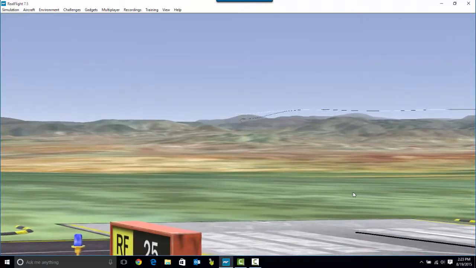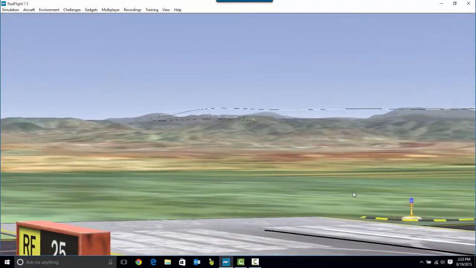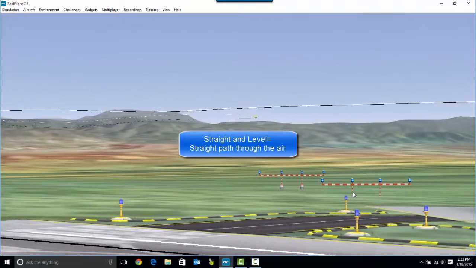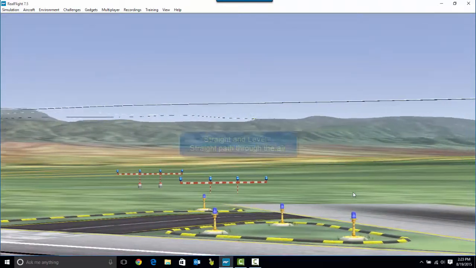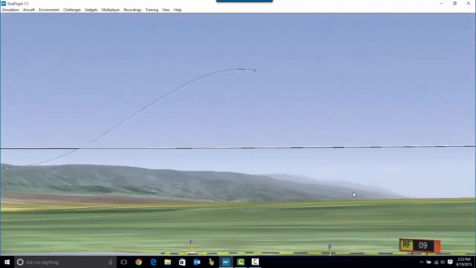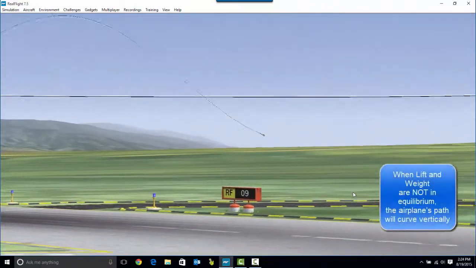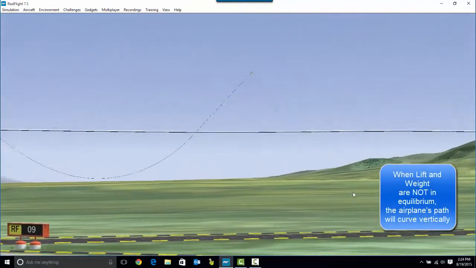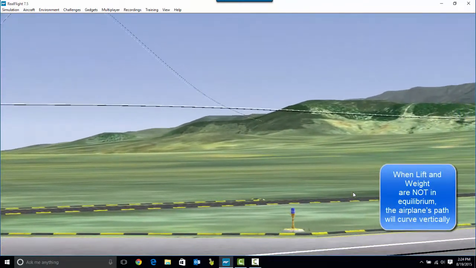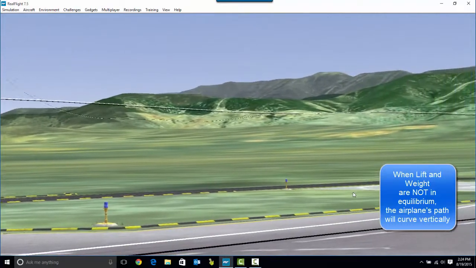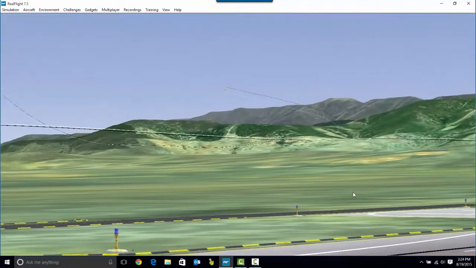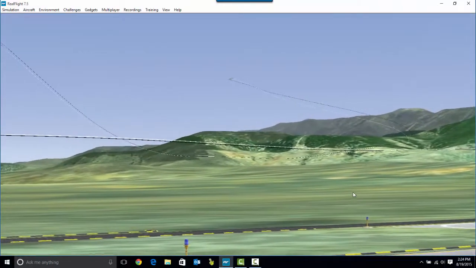So I'll bring the airplane out away from us a bit here so we can see this using the wingtip trails. So reestablish straight and level flight, initiate a climb. We see the curve, initiate a descent, another curve, initiate a climb, another curve, another curve as we initiate another descent. I'm going to reestablish straight and level here at the end, and then we'll bring the airplane back around and basically use it to reposition the camera here.